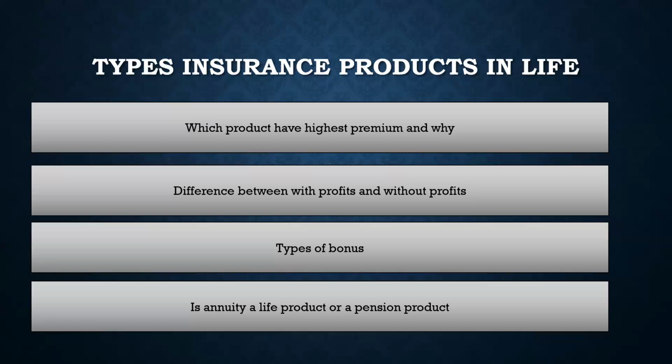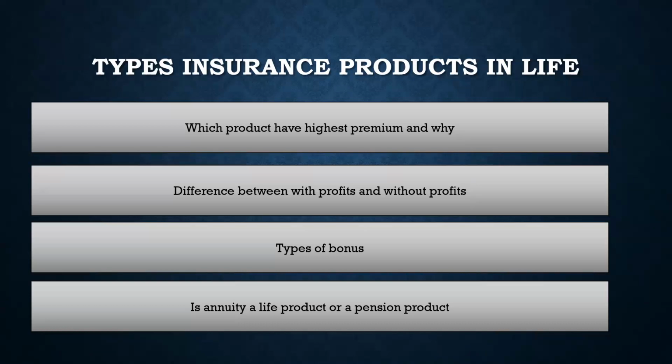And I've already covered why. There is a video on my channel, you can go and search for it, that for with profit products, the regulation says that 90% of the profit has to be given to the policyholder over a period of time, right? The question is why an insurer should sell such a product, because the insurer is working so hard to generate that profit. Why would you share 90%, not even 50%, 90% of the profit with the policyholder? There is a clear reason for that, and I've already given the answer in a video, so I'll not touch that here. But I think it's very clear, the policyholder participates in the profit.